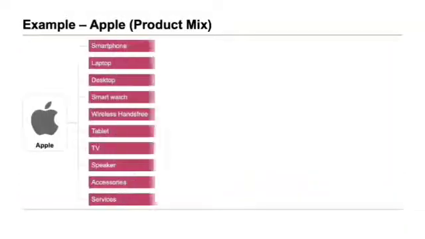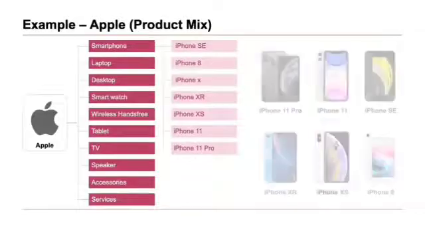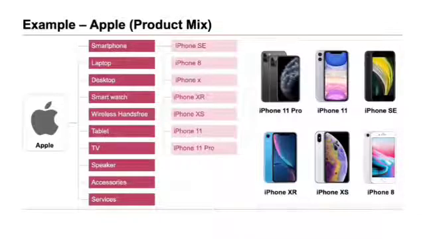Now let's look at an example of Apple's product mix. Apple's product mix involves several product lines. As you can see, smartphone, laptop, desktop, smartwatch, wireless hands-free, tablet, TV, speaker, accessories and services. Now these are different product lines under Apple. And each product line has several products. For instance, the smartphone product line has several models under it, thus called the product line depth.